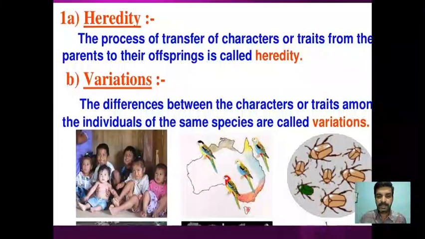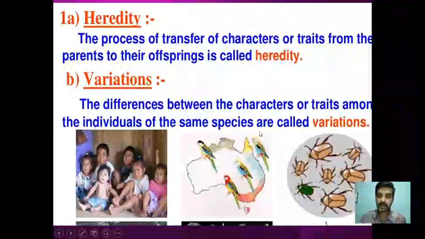And when we observe the individuals of a population, all the individuals derived from the parents are not exactly similar. They are not exact identical copies. Instead, we find certain subtle variations, differences. The differences between the characters or traits among individuals of the same species produced from the parents are called variations, and these variations are very important for speciation that we are going to study in future.